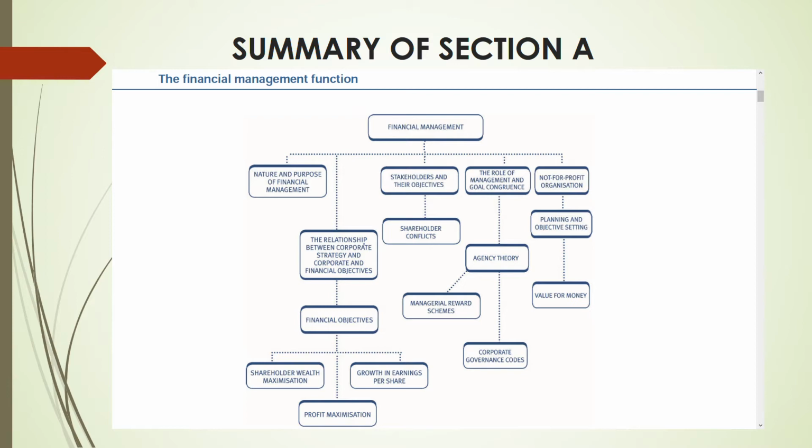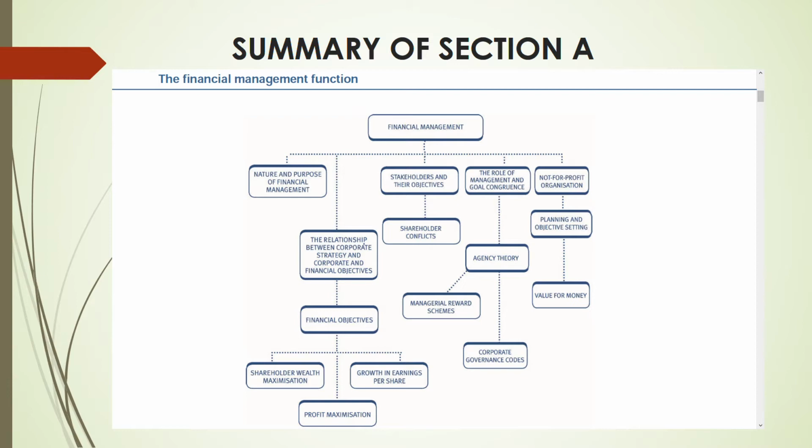Because as a financial manager, you have to find a way to work across your stakeholders in such a way that conflicts are minimized. It cannot be eliminated because, as we know, it is hard to manage humans, right? You can manage machines, robots, but not humans, because humans have emotions and they have different values. You have your different values. So you cannot eliminate it, but you can minimize it by using certain strategies. We are going to learn it there. That will be the third part of Section A.